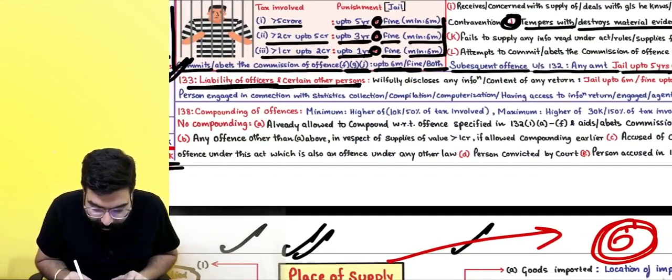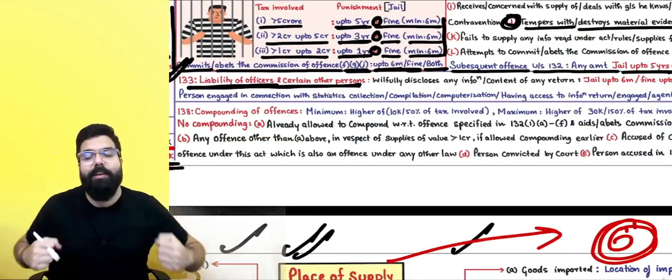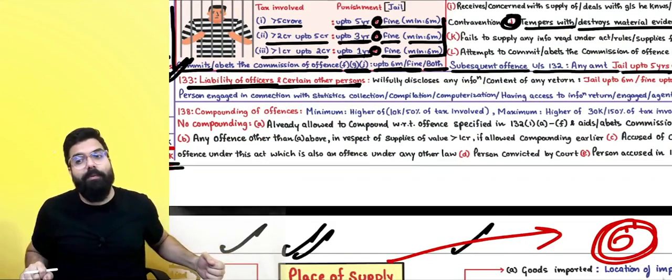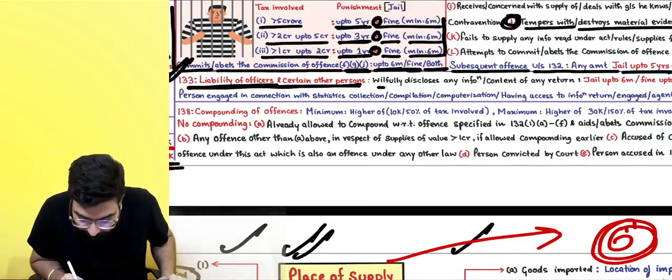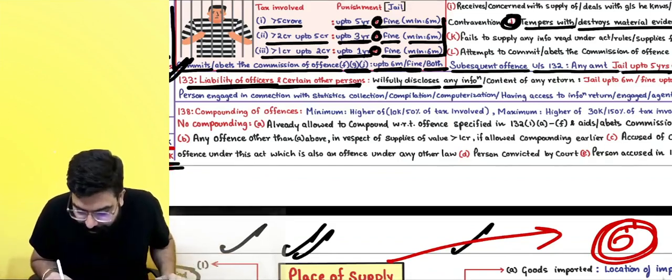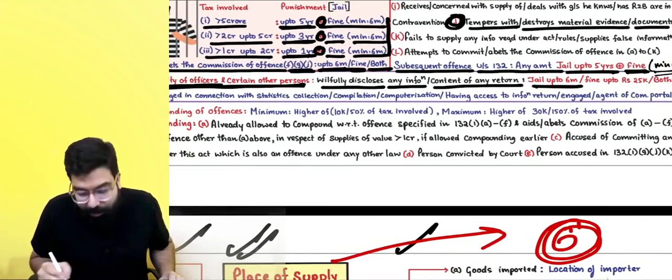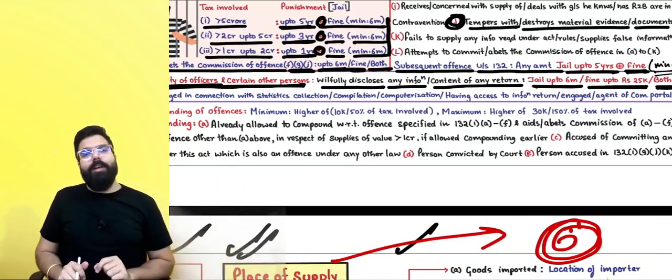Liability of officers and certain other person, basically whoever is going ahead and compiling all the GST return information, whoever is going ahead and receiving all this GST information, all this common portal officer, your GST officer, if they willfully disclose any information or content of a return, they will also be sent to jail up to 6 months or fine up to 25,000 or both. This much if you remember, more than enough.